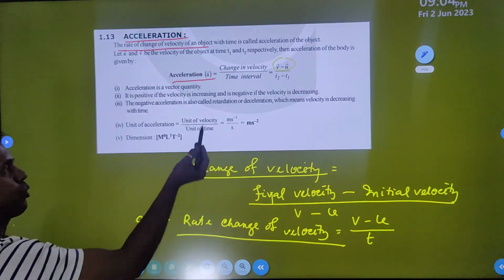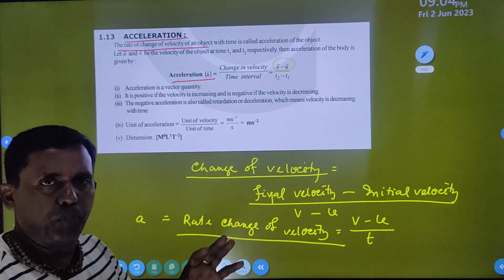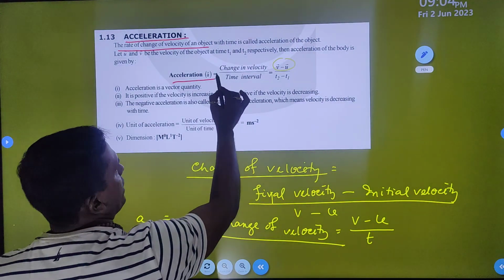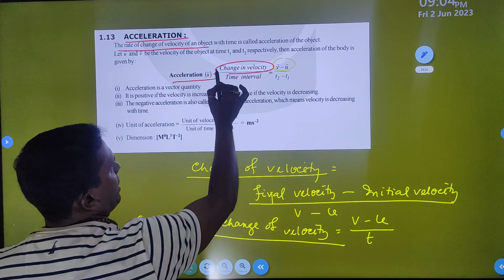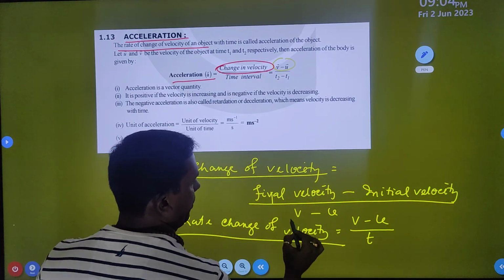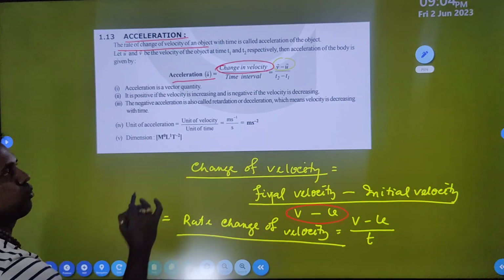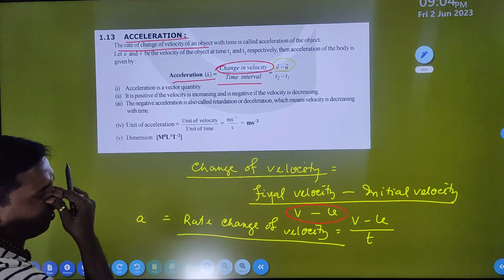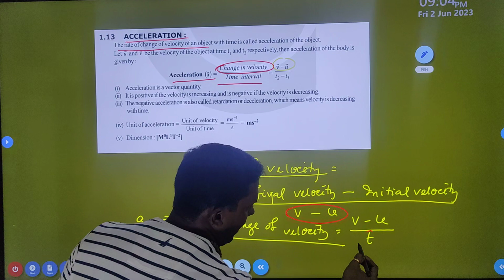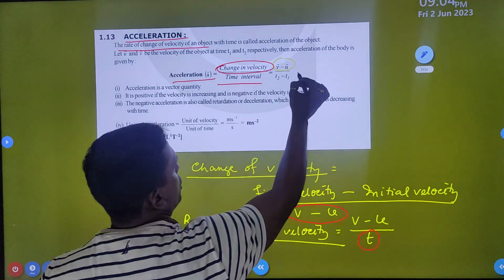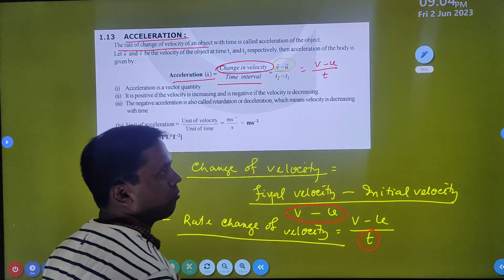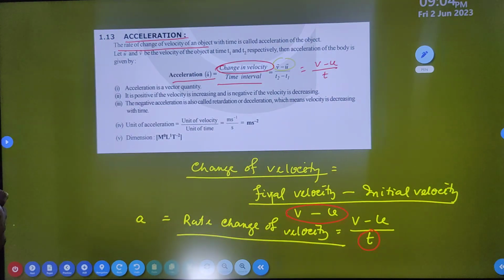Acceleration is a vector quantity, so an arrow mark is written, you can put the arrow or may not, that is no problem. Change of velocity means final velocity minus initial velocity, divided by the time taken to change the velocity. This is simply v minus u divided by t, which is considered acceleration.